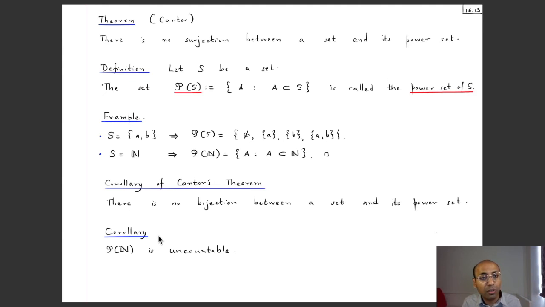And then an immediate corollary of this is that the set P(N) is uncountable, because first of all it's an infinite set, right? And moreover, if it was countable, there would be a bijection from N to P(N), right? But that violates Cantor's theorem. So since there is no bijection from N to P(N), this infinite set is uncountable. So in fact, if I take any countable set, its power set is uncountable by the same kind of argument. So let's prove Cantor's theorem, and that's the last thing that we do in this 4th chapter.